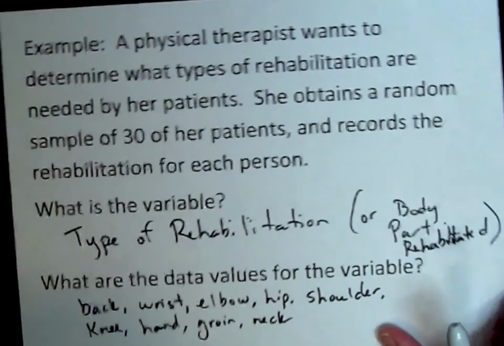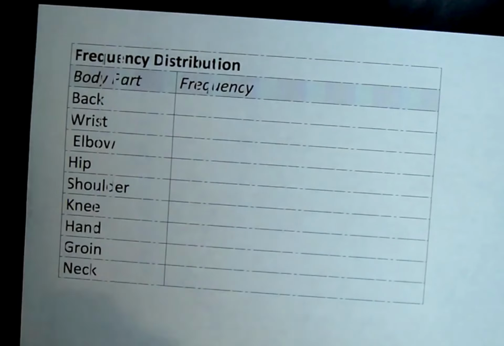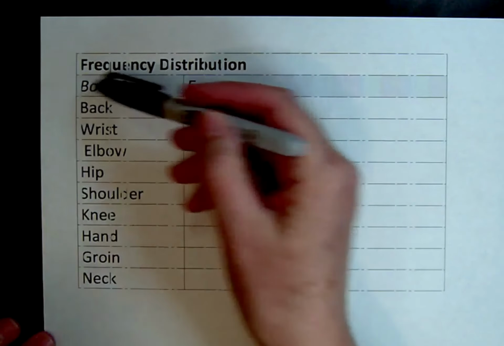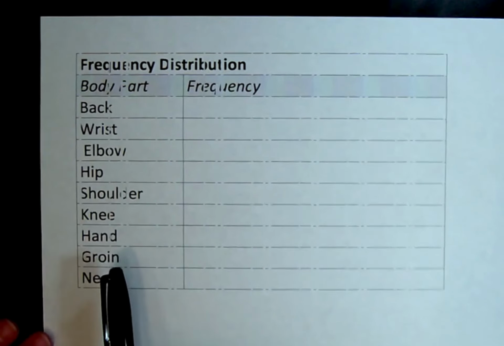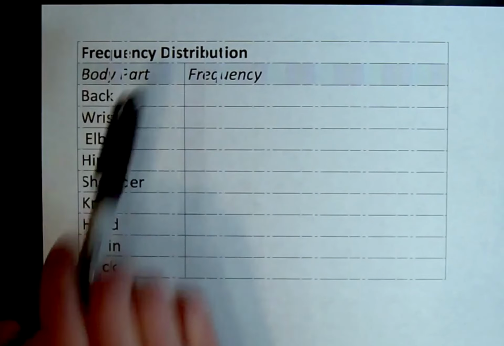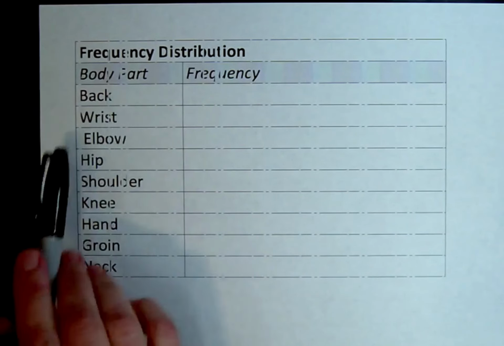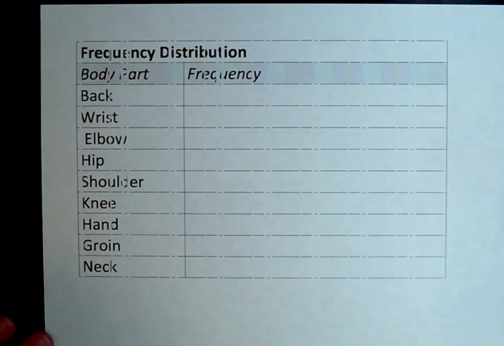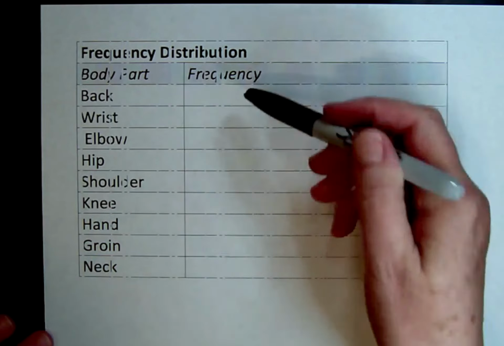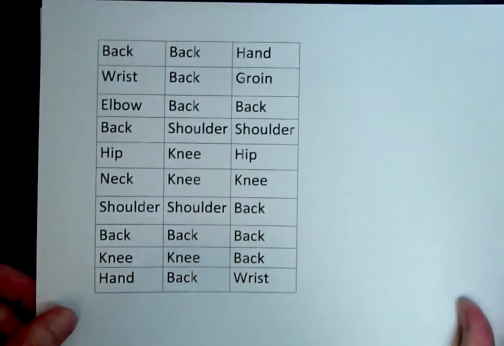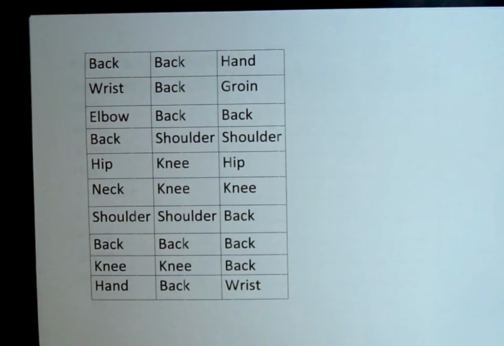All right, so let's see what a frequency distribution would be for this. So we're going to list the variable. So here's our frequency distribution. We're going to head the table with the words frequency distribution, so we know that's what we're looking at. This first column is for the body part, so I'm going to put a header on the first column so that I know what the variable is that these are data values for. And over here we're going to put the frequency. Now again, the frequency is the number of occurrences of each data value.